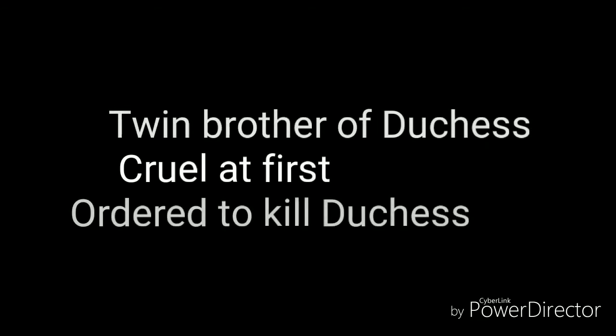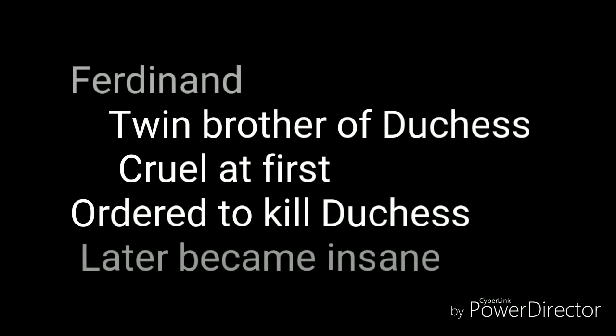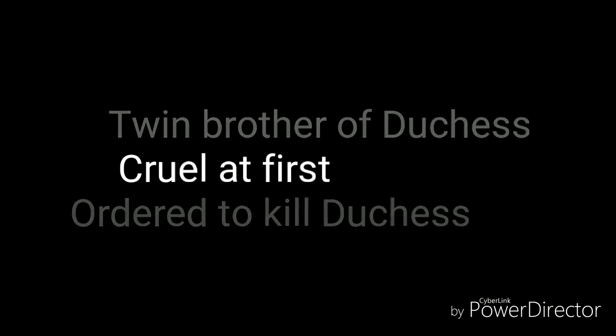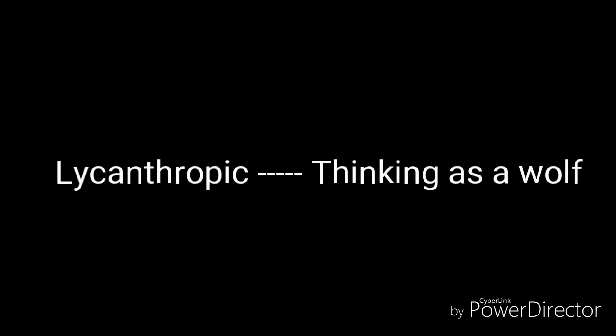The next character is Ferdinand. Ferdinand is a very important character. He is the twin brother of the Duchess, but he never loved her. He is also the Duke of Calabria, and he is the man who ordered the killing of the Duchess. At last he felt guilty and lost his sanity, and he believes that he is a wolf, and he began to dig the grave of the Duchess. That situation is called lycanthropy. So he became lycanthropic, and he felt guilty. That is the point we have to remember.